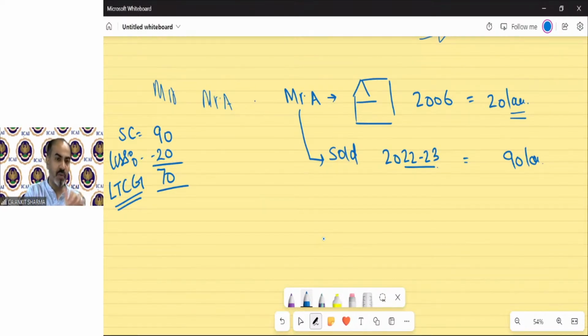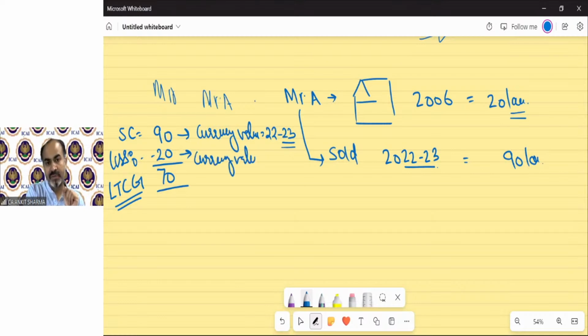When we are solving this question, we are taking the currency value. The sale price is technically the currency value of 2022-23. The currency value of the sale consideration we are taking for the current year, but the currency value we have incurred for purchase, we are taking for the 2006-07 previous year.